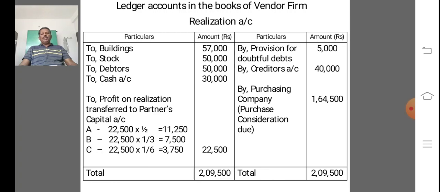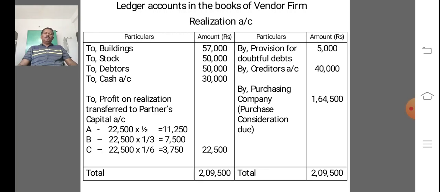In the same way, if the purchasing company does not take over some liabilities of the firm, then such liabilities are paid or taken over by the partners through realization account. No separate treatment is required for incorporation of loss or gain on payment of such liabilities.